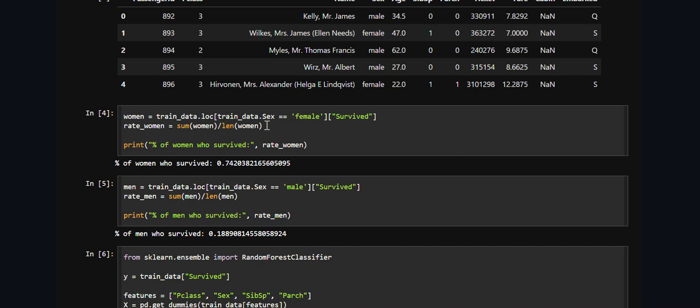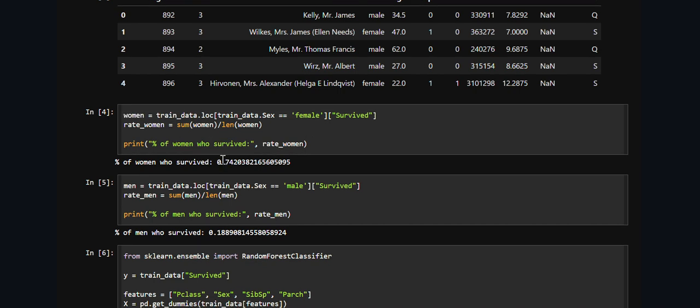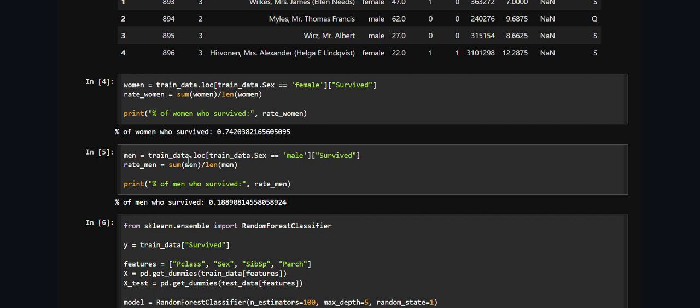They had a women training data where they trained the data based on the person's gender and who survived, and they found a rate for women, which was the sum of the women over the length of the women, which shows the percentage of women who survived, and the rate, which is 74%. For some reason, there were fewer men who survived. You can kind of take whatever guess you want for that for the training data. Only 18% survived. Maybe they didn't get on the boats as much, or there wasn't enough material for them.